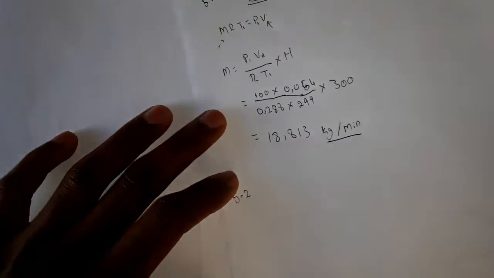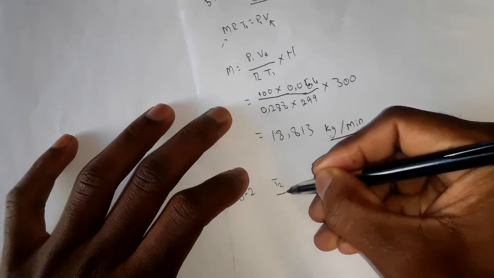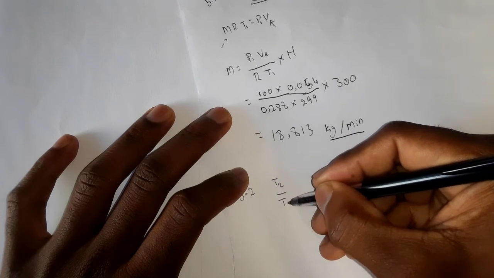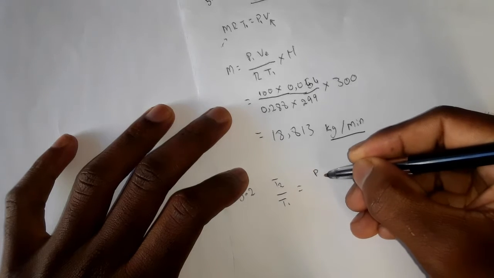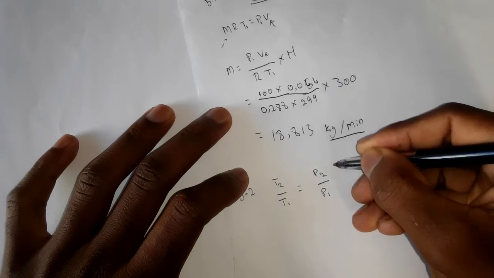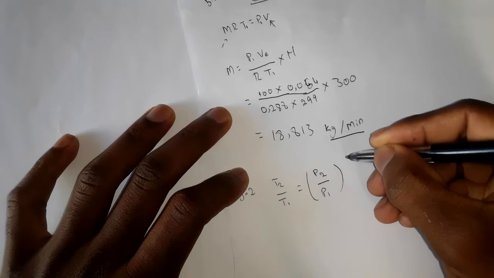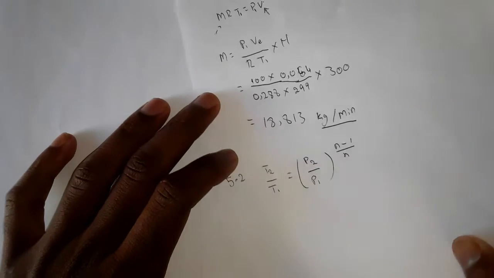We're going to use T2 divided by T1 equals P2 divided by P1 raised to the index minus 1 divided by the index.